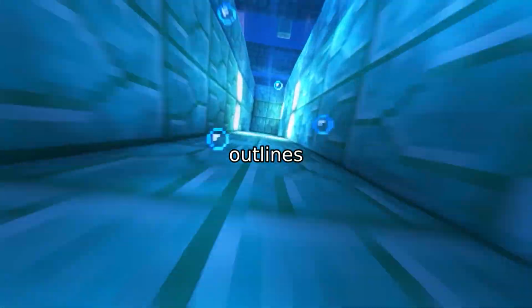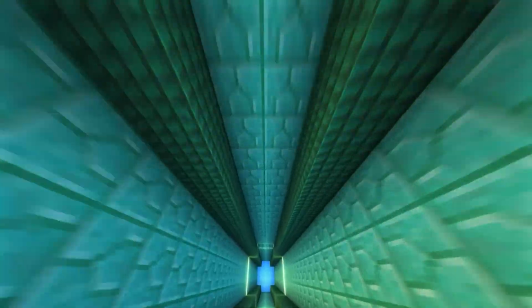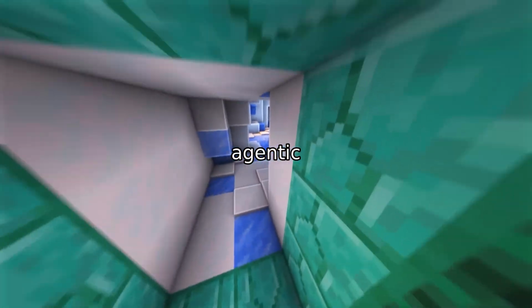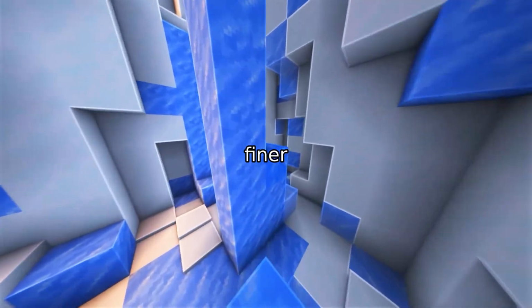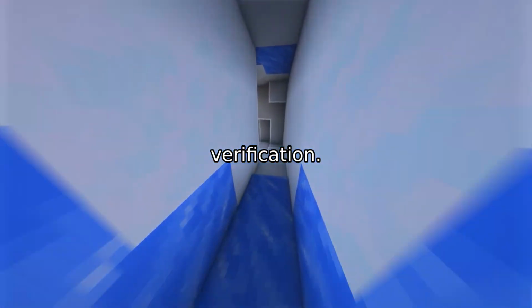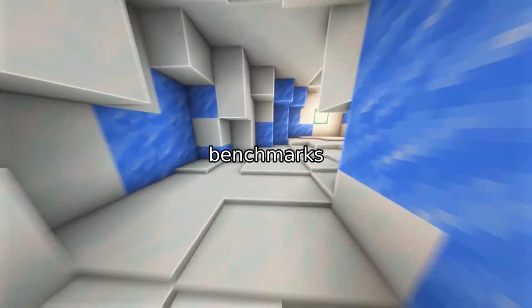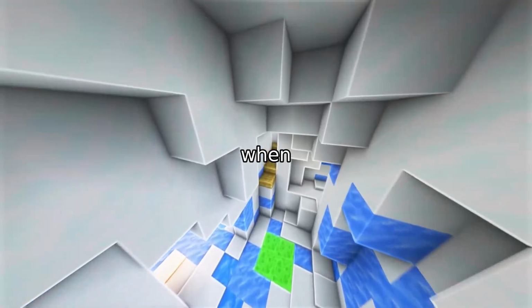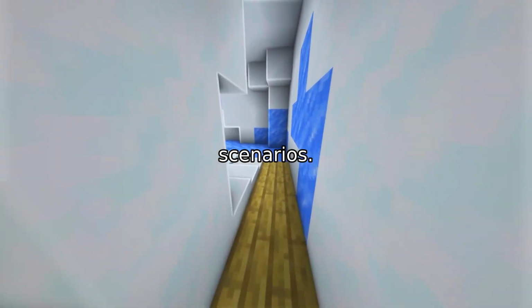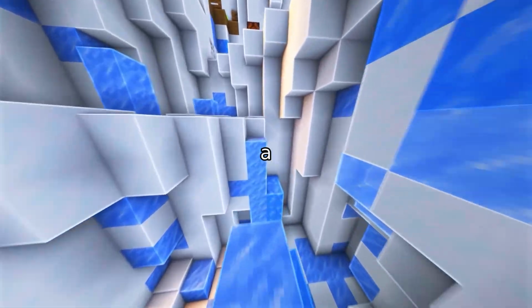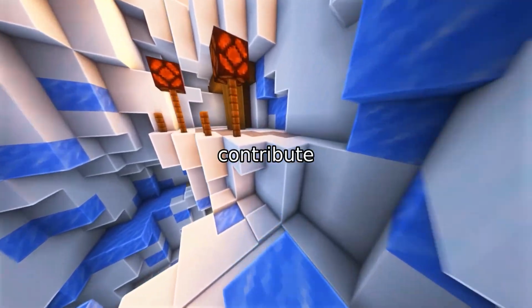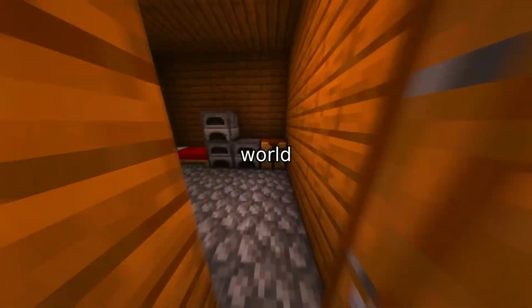Looking forward, the paper outlines directions for a self-evolving harness. This includes test time scaling for agentic benchmarks, where additional compute buys finer skill decomposition and deeper verification. It also proposes scaling skill libraries and creating recursively self-improving benchmarks that can acquire missing capabilities when encountering out-of-distribution scenarios. HarnessEval-W is open-sourced as a living benchmark, inviting the community to contribute new skills and evaluation cases as world models evolve.